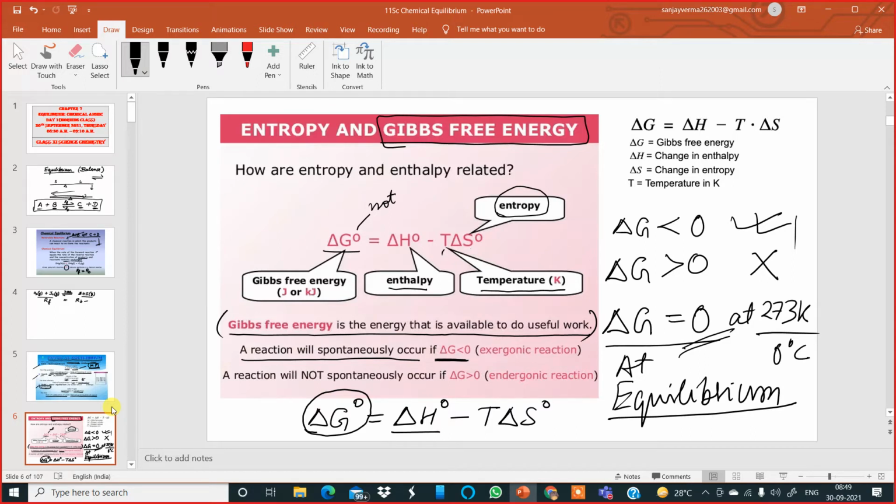This delta H means the enthalpy change, the heat which is involved, minus the temperature at which the reaction is happening times delta S, which means entropy.